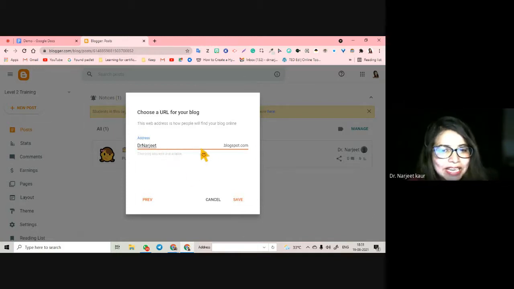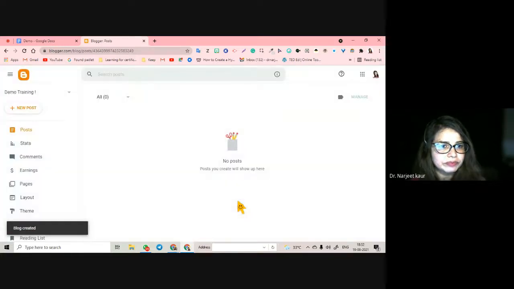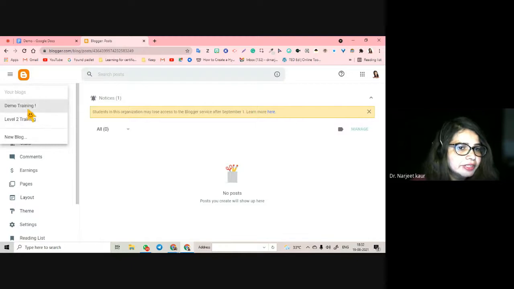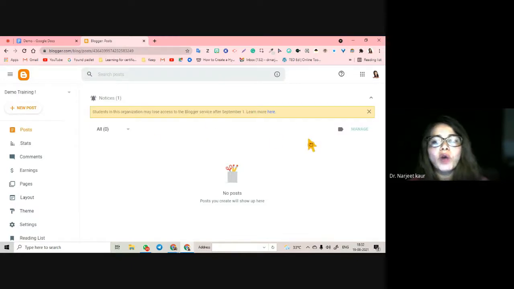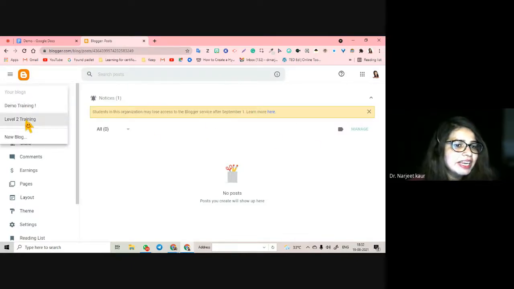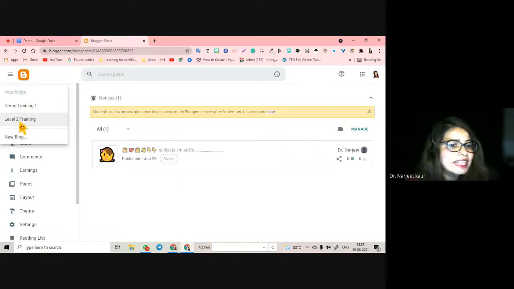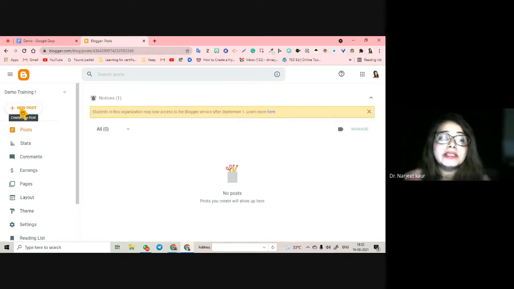This is customizing your URL, your link for the blog. So drnurjit.blogspot.com. I click on save, and my URL is saved. Now here we see in demo training, not one article is there, but in Level 2 Training there was one article. So this blog is different, and that blog is different, in the same profile, in my profile.